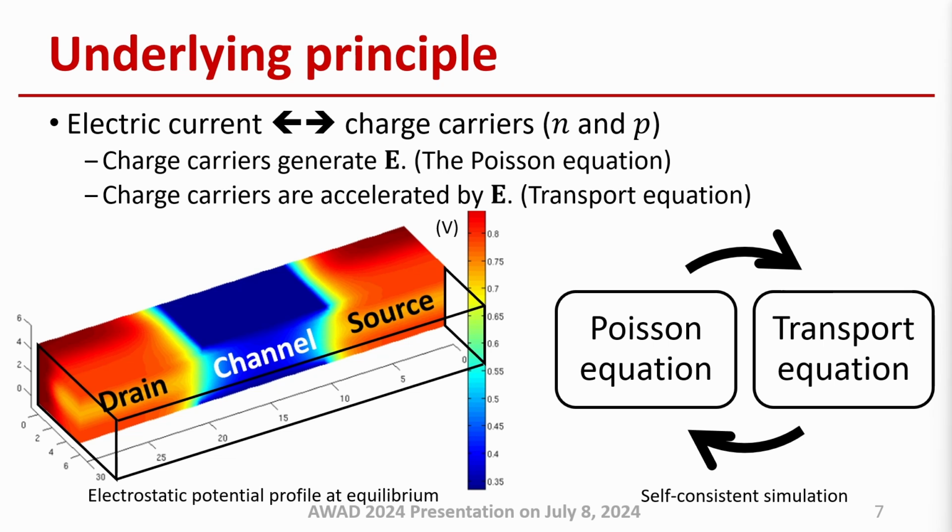Then, what is the underlying principle of the device simulation? The electric current is directly related to charge carriers, such as electrons and holes. Charge carriers generate the electric field, and this generated electric field once again accelerates the charge carriers. Simply speaking, we must solve the Poisson equation for the electric field and the transport equation for charge carriers in a self-consistent manner.